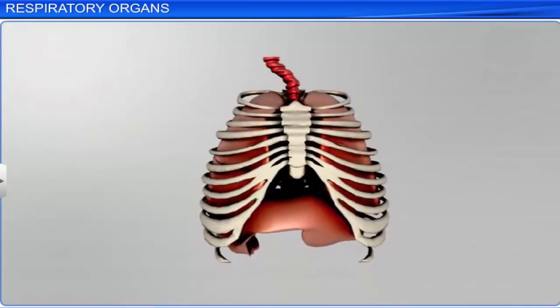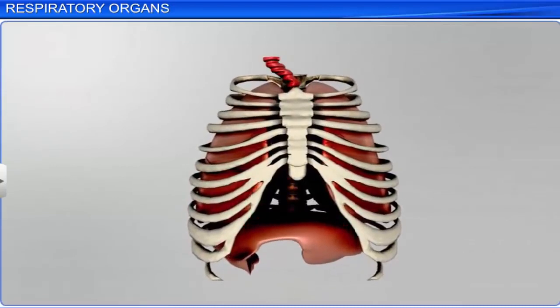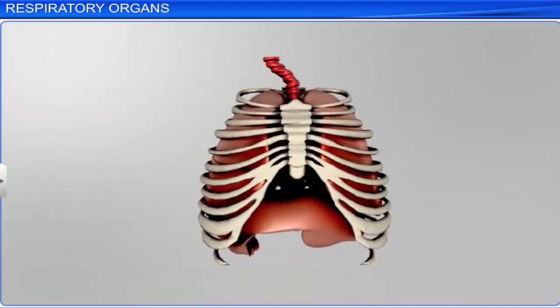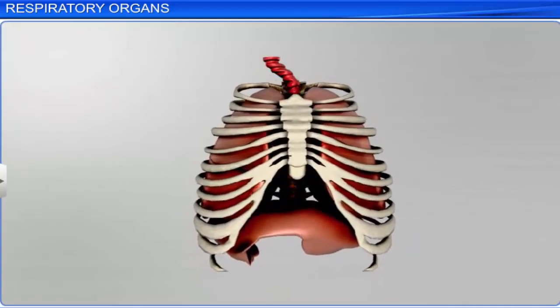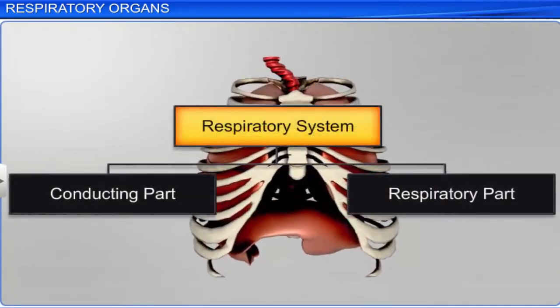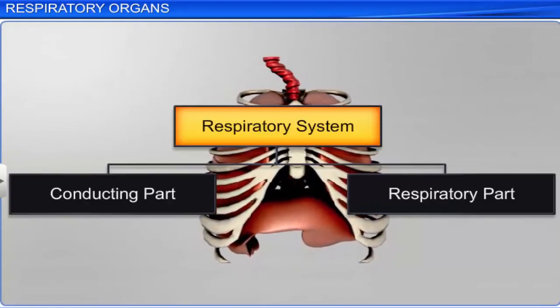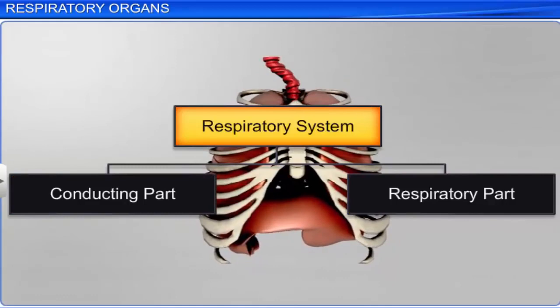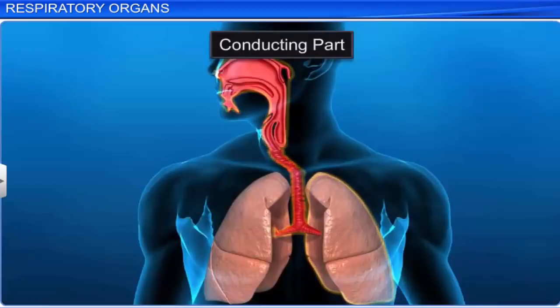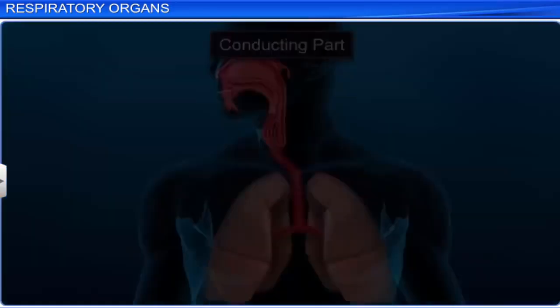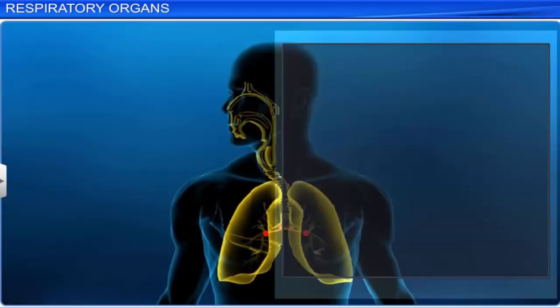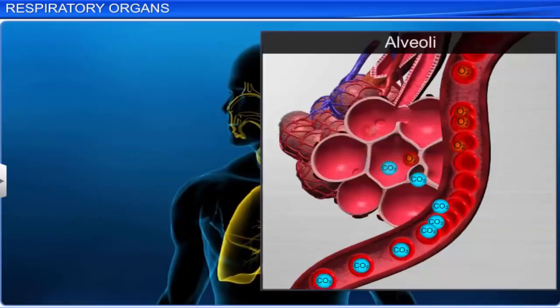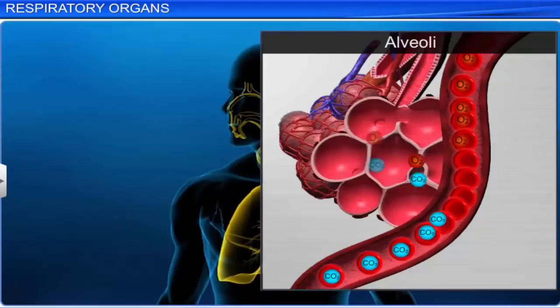The lungs in the thorax are arranged so that any change in the volume of the thoracic cavity reflects on the lung cavity or pulmonary cavity. Based on function, the respiratory system is divided into 2 parts, the conducting part and the respiratory part. The conducting part spreads from the external nostrils to the terminal bronchioles. It transports atmospheric air to the alveoli, clears it of foreign particles, and humidifies the air.